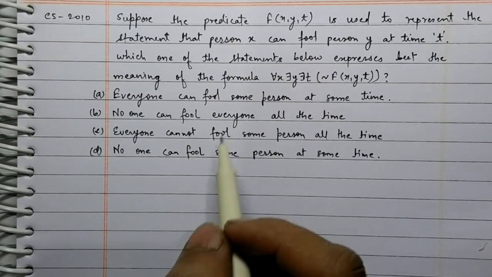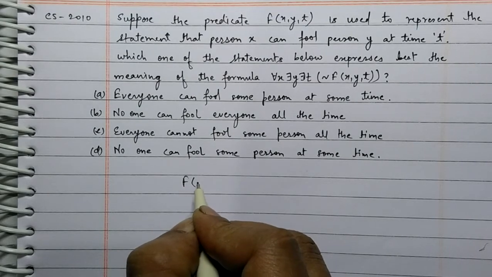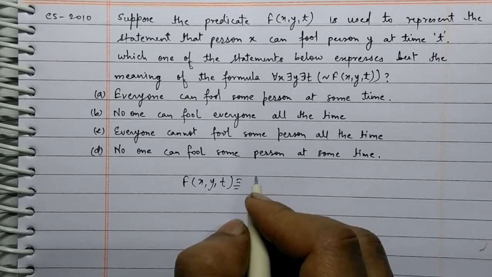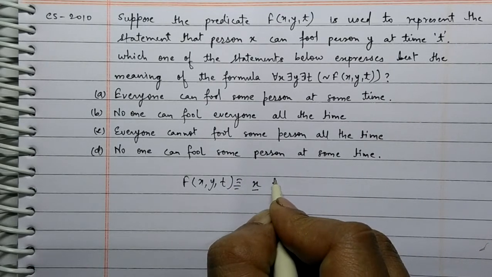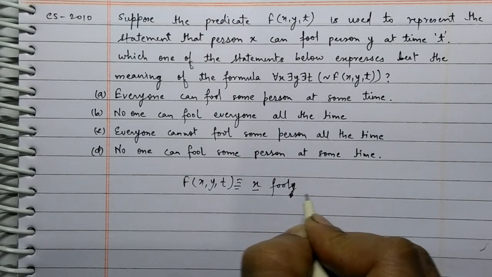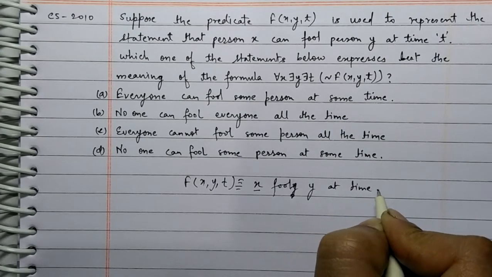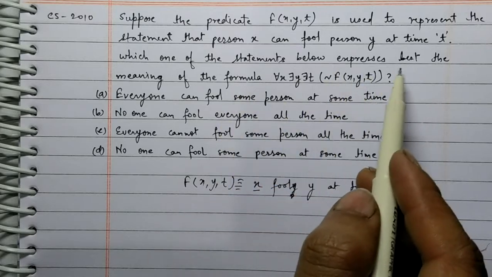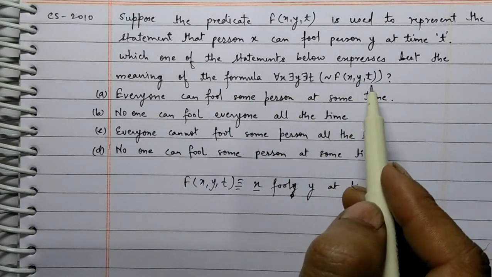In the given question, it is given that f(x, y, t) is used to represent that person x fools another person y at time t, and which of the following options best represent this formula.